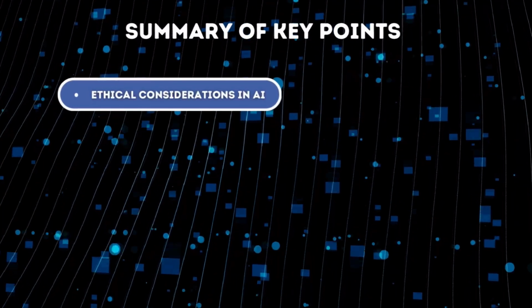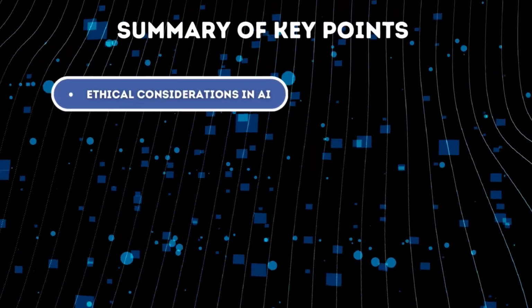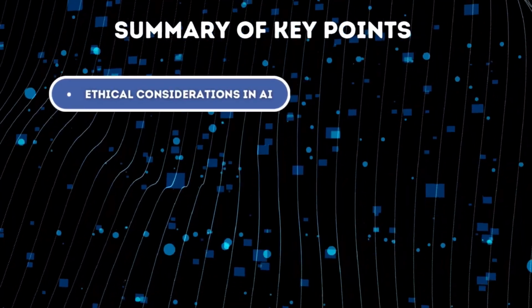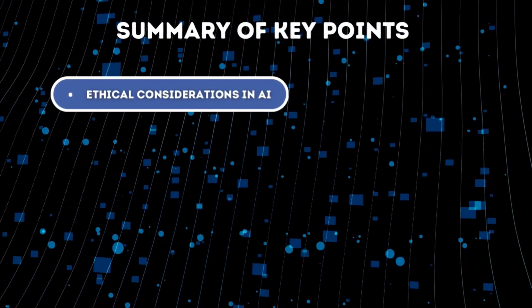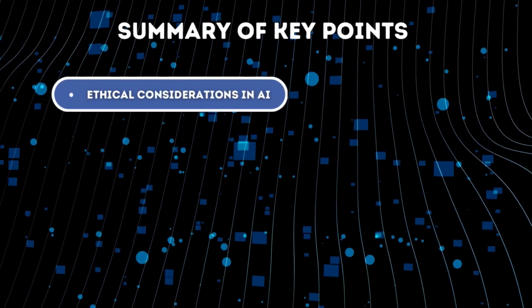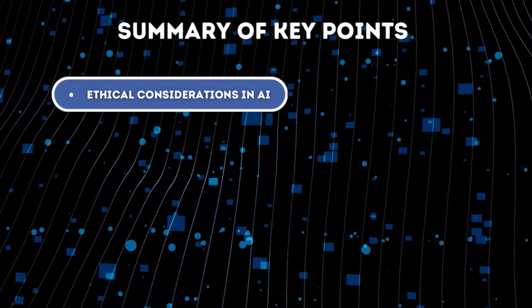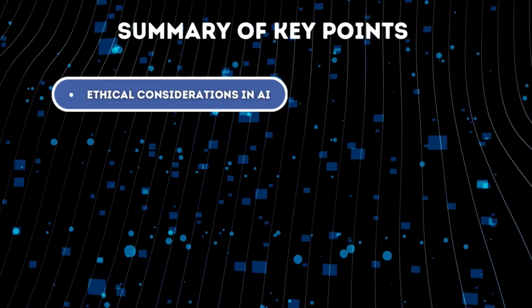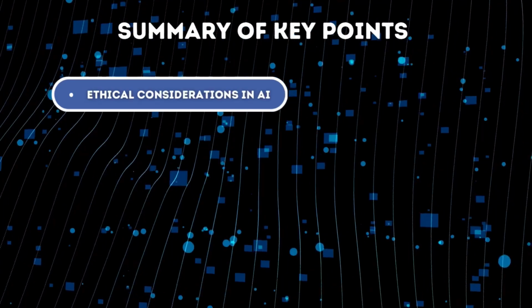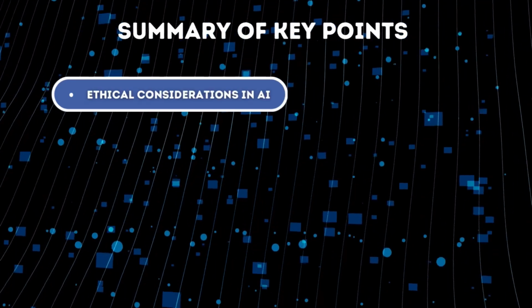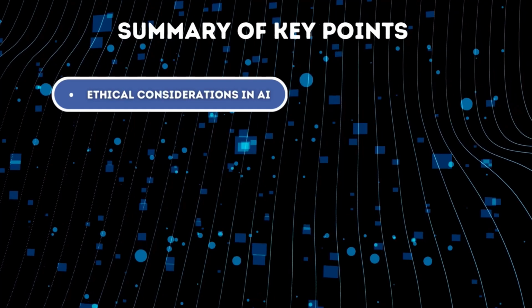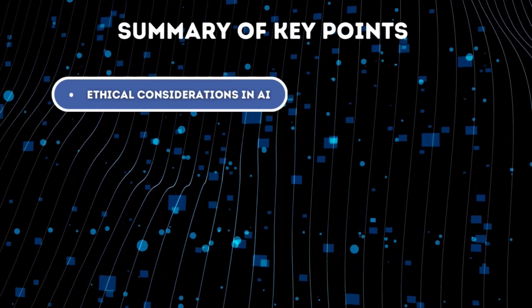Summary of key points. Ethical considerations in AI. It is essential to address issues such as bias, privacy, and transparency. Bias in AI systems can lead to unfair outcomes. Privacy concerns arise from the vast amounts of personal data processed, and transparency is crucial for building trust in AI systems.